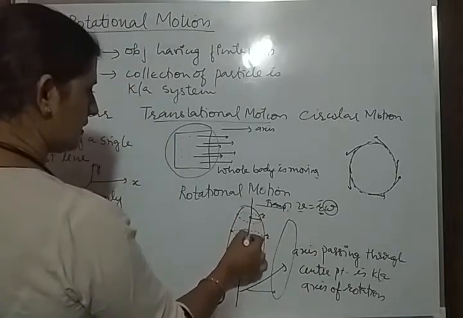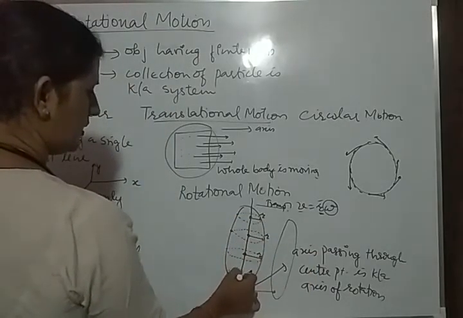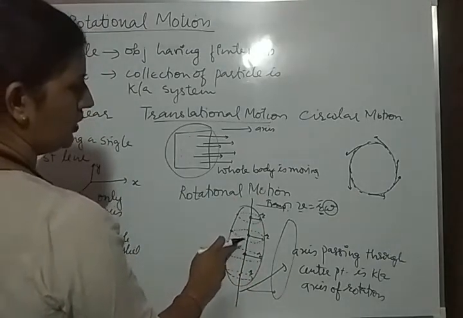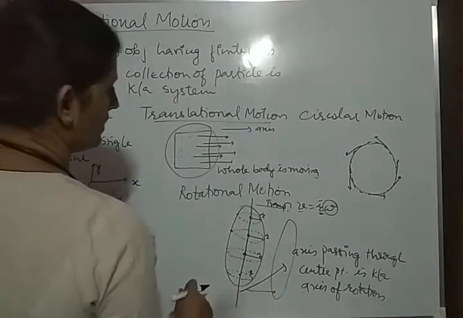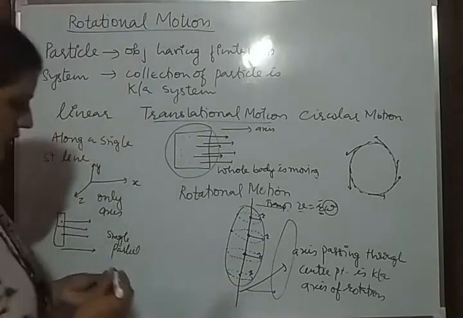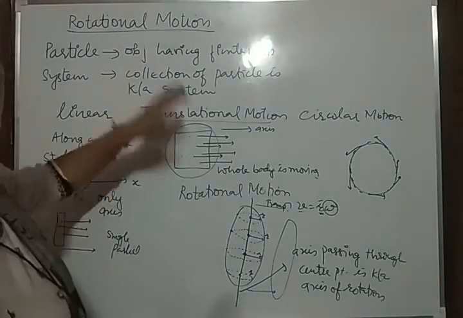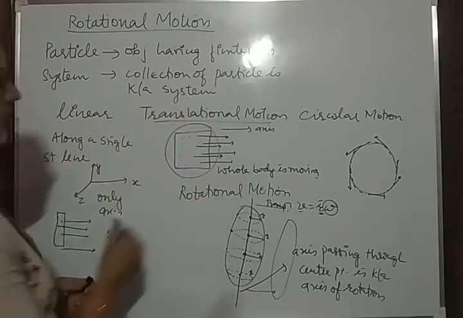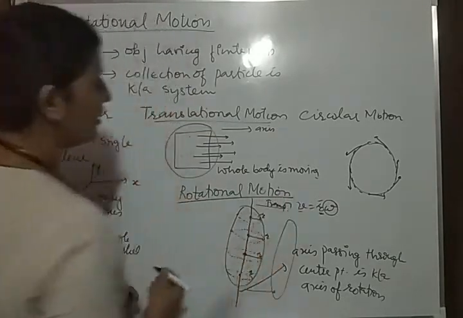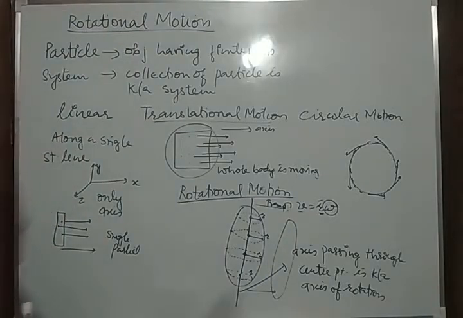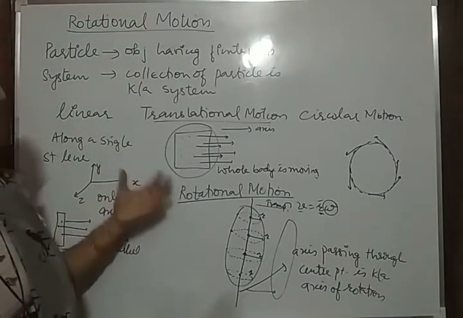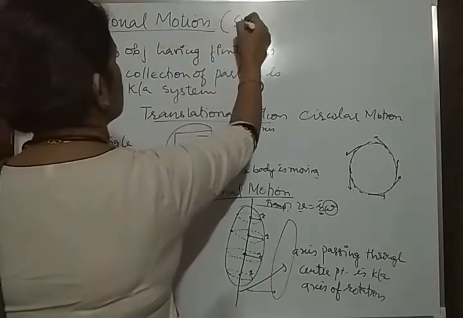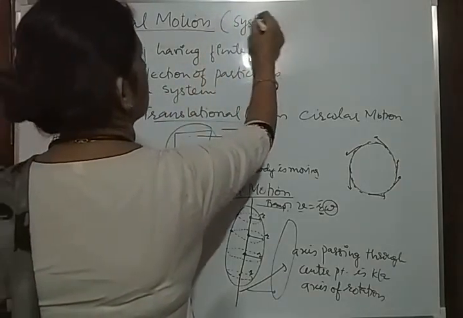But this point at the center is fixed, and the axis which passes through this point is known as the axis of rotation. If all these 3 points are clear to you, the linear motion, translational motion and the rotational motion, then you can easily understand the chapter, that is rotational motion or the system of particles.